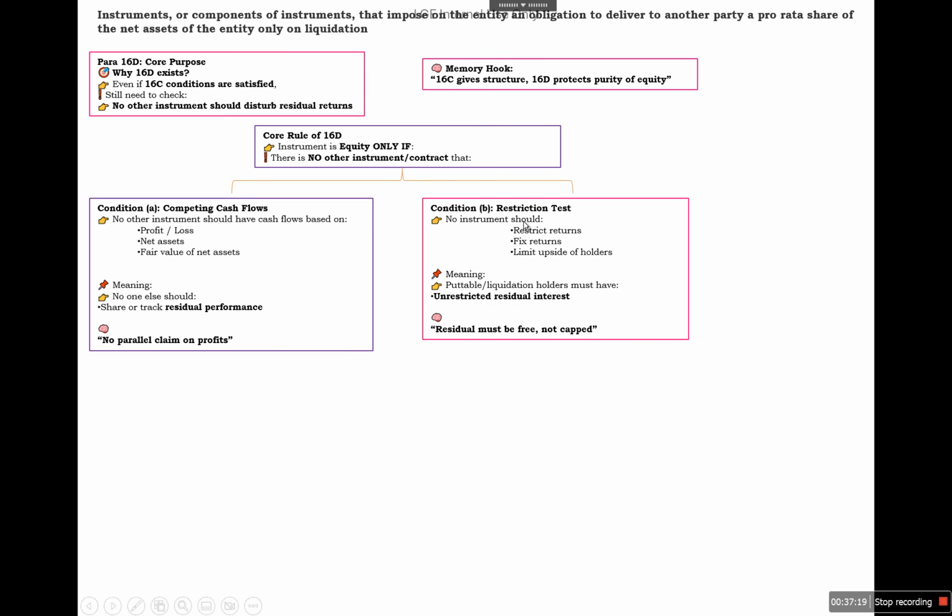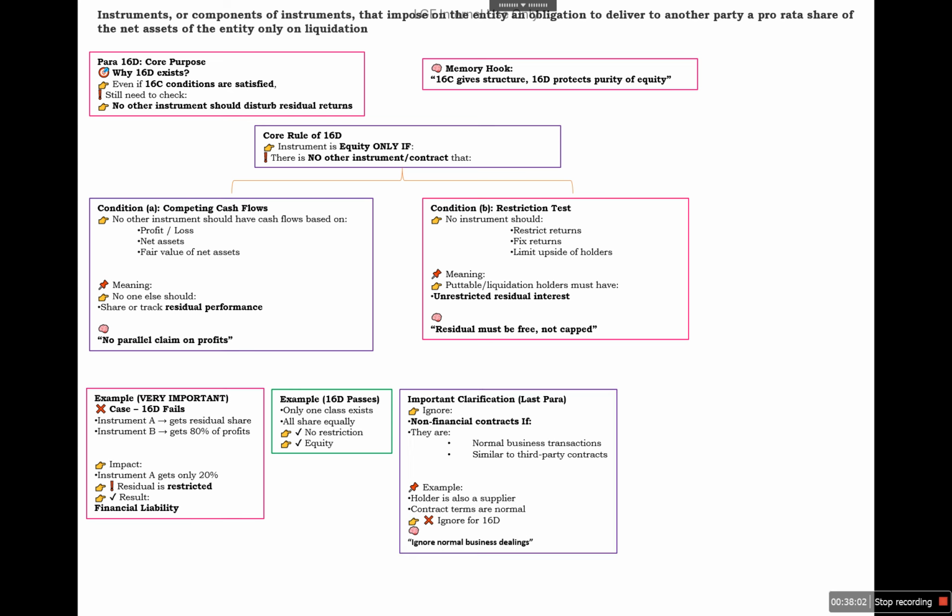So an instrument is equity only if no other instrument has a contract that competes for the cash flow. No other instrument should have cash flow based on the profit and loss, net assets, and fair value of the assets, meaning no one else shares or tracks the residual performance. And the restriction test is that no instrument should restrict the return, fix the return, or limit the upside of the holders, meaning putable or liquidation holders must have unrestricted residual interest. Only then will it be classified as equity.